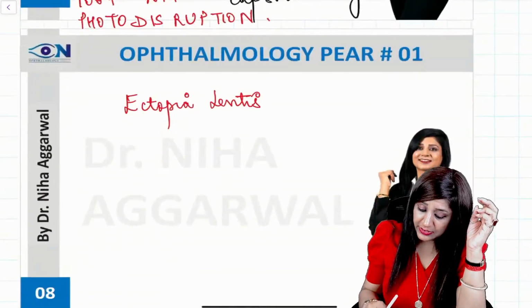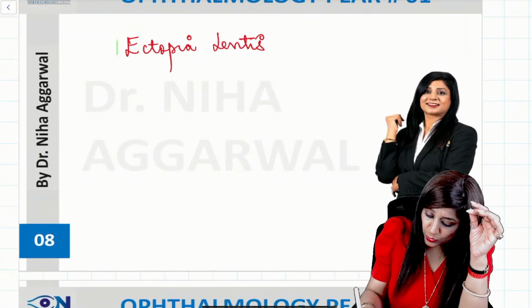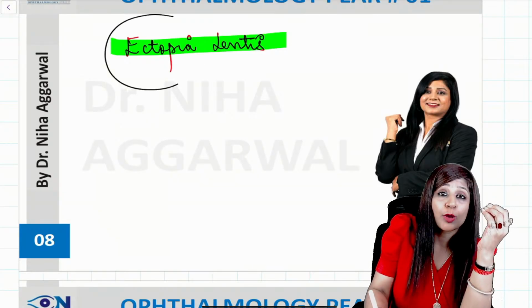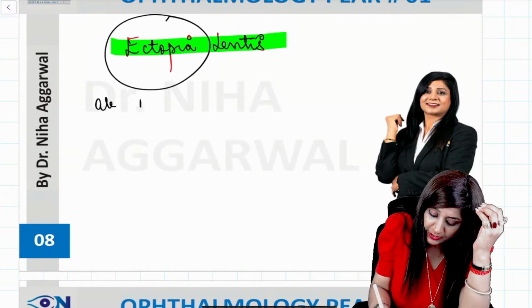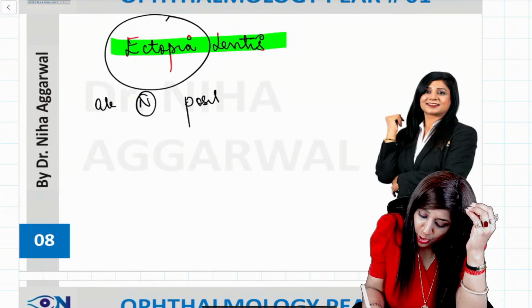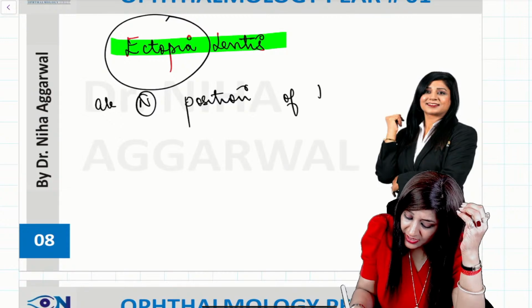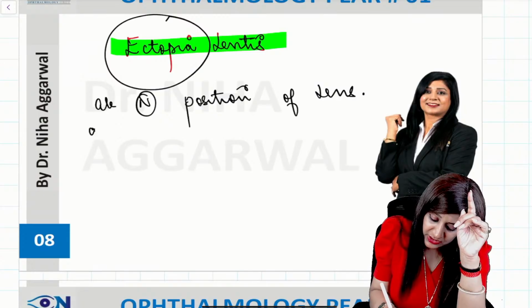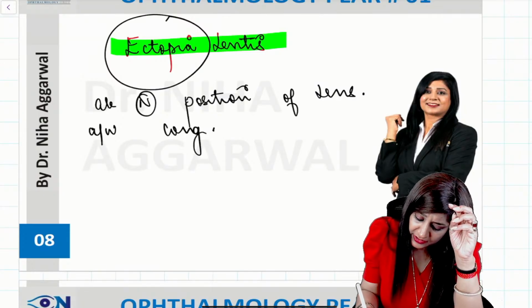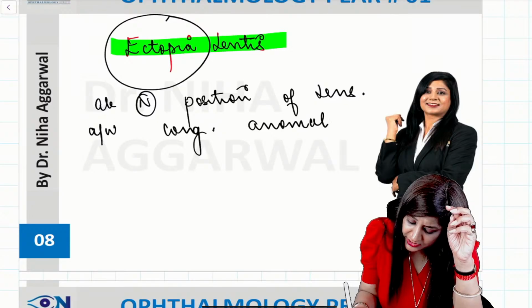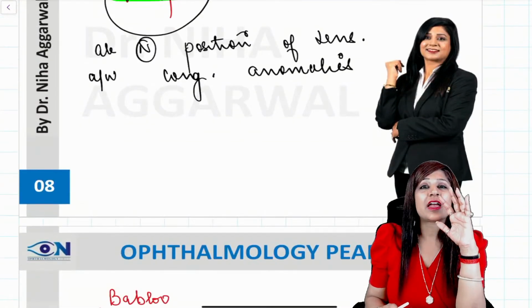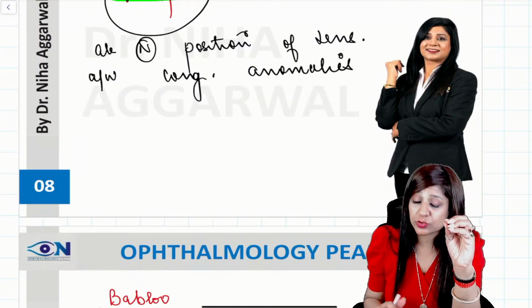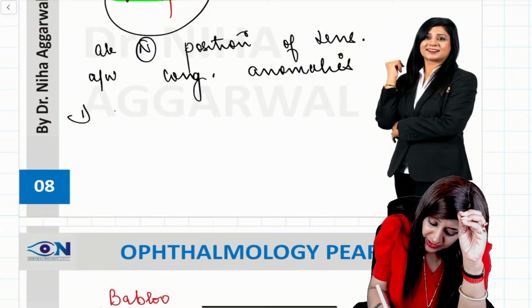Now another important thing is ectopia lentis. Ectopia means abnormal, so we are having the abnormal position of the lens, which is due to subluxation. This is associated with the congenital anomalies. Whenever we are having the abnormal position of the lens which is associated with the congenital anomalies, then that is called as ectopia lentis. Like number one, we can have Marfan syndrome.